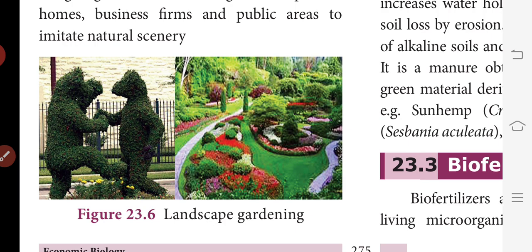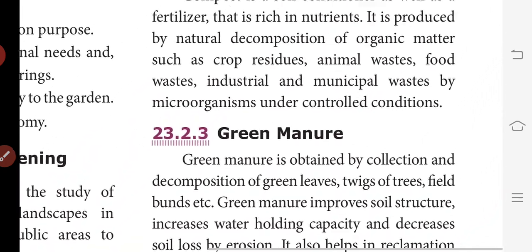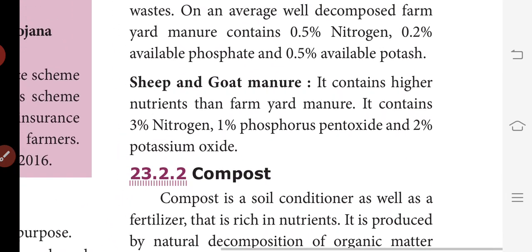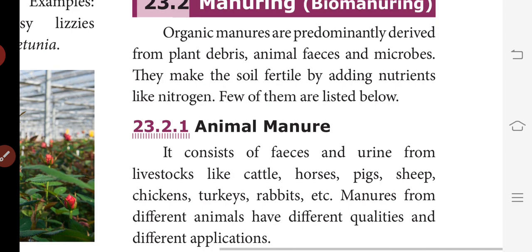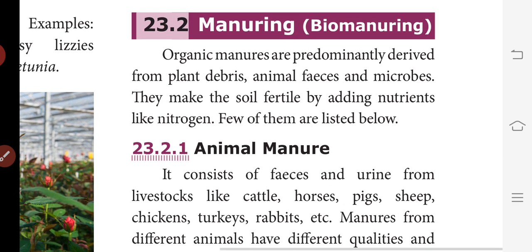Next we will see a very important topic, manuring. What is manuring? Manuring, or otherwise called bio-manuring. Organic manures are predominantly derived from plant debris, animal feces and microbes. So this is how these manures are prepared. Organic manures are natural manures. Organic means natural, naturally prepared.